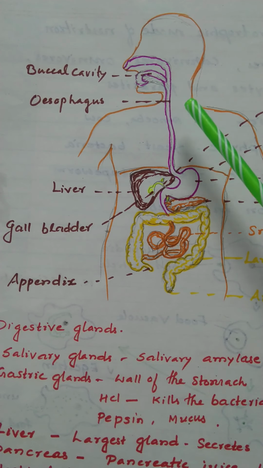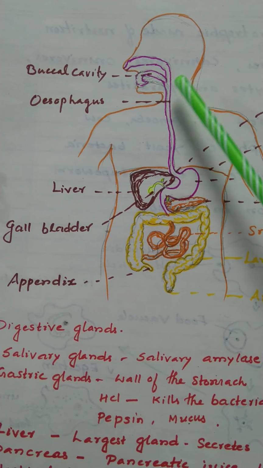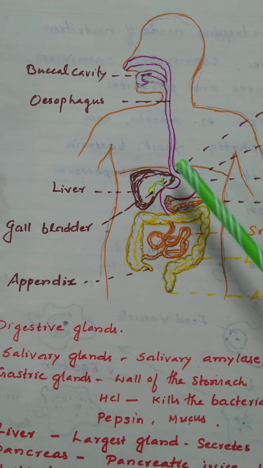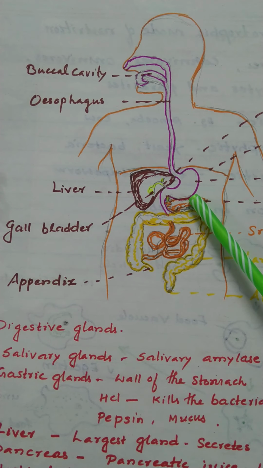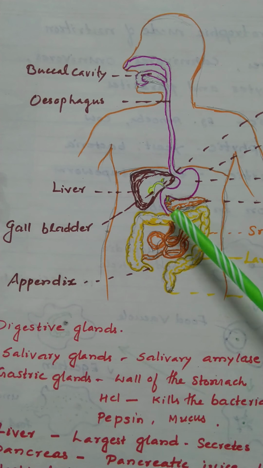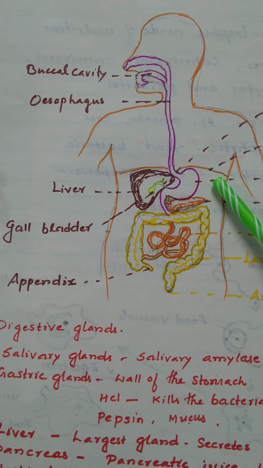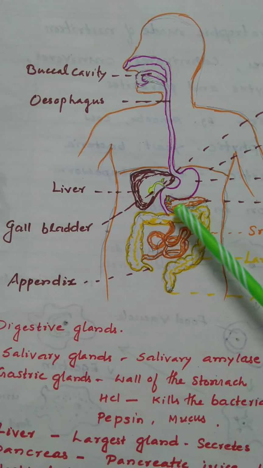Then the teeth help in cutting, grinding and chewing, so mechanical digestion takes place there. Then the stomach, the most dilated part of the alimentary canal, situated between the esophagus and the small intestine, lying just below the diaphragm. It serves as the storehouse of food where partial digestion takes place.